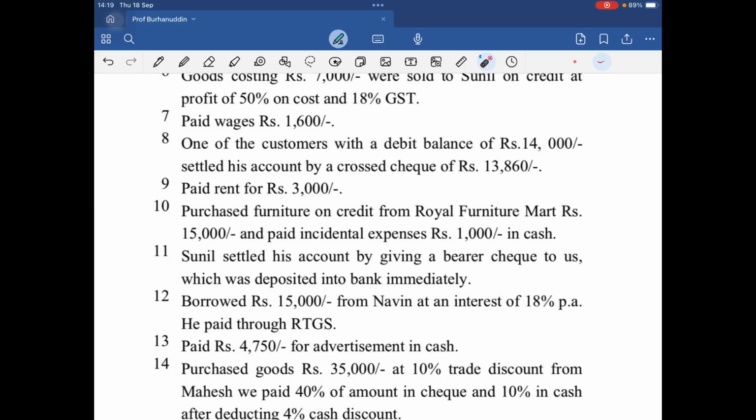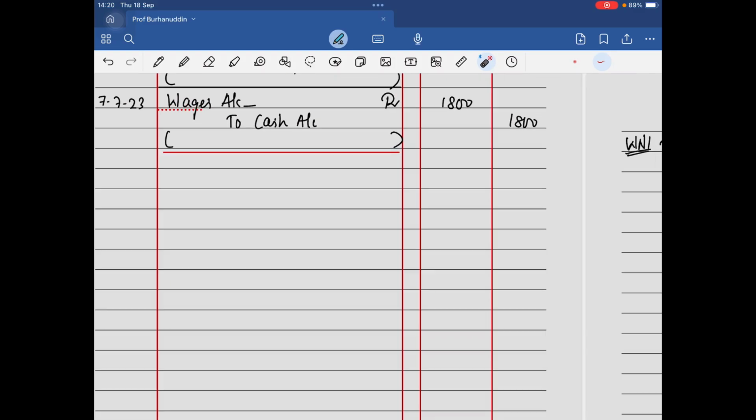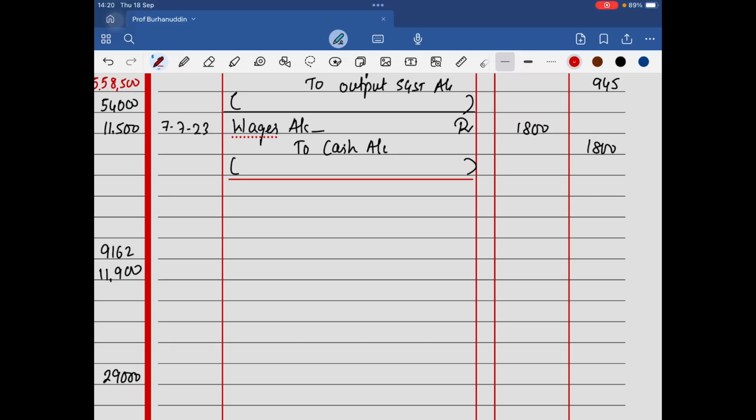है ना. One of the customers with the debit balance 14,000 settled his account by a cross check for 13,860. Means what, I had to collect money 14,000, but उसने मुझे पैसा दिया सिर्फ सेटलमेंट करके, that means there is a discount. Is it 140 rupees का discount? Whenever you have a settlement, that means we have a discount, and a customer has given us a cross check, so 13,860. So beta, a very easy, very basic question. Let's make the changes over here also.